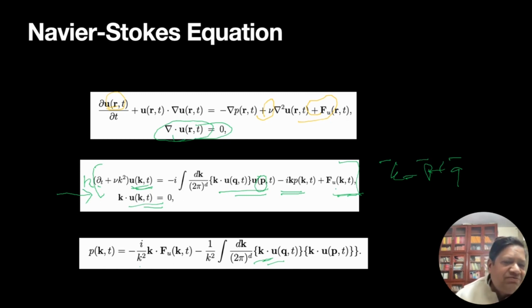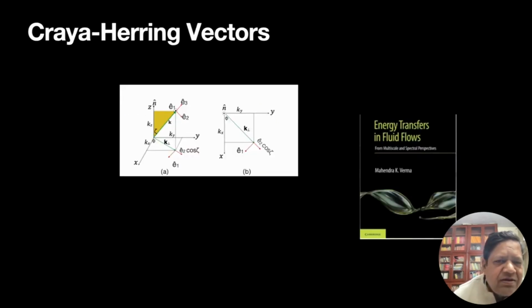It's straightforward: you take the dot product of the evolution equation with k, and you get p_k. So p is not an independent variable; p is computed by this condition.